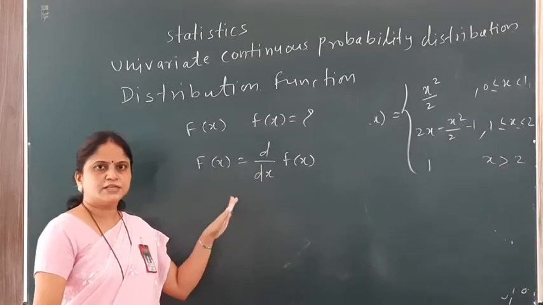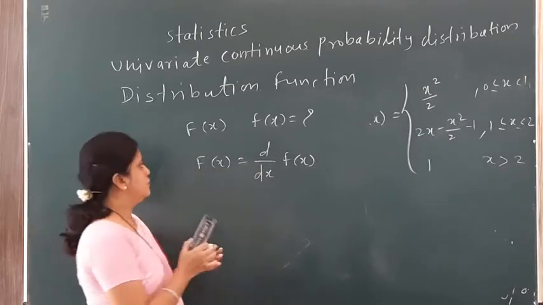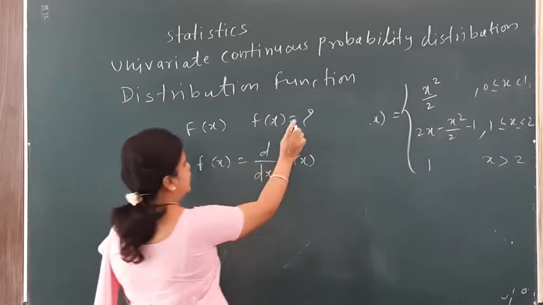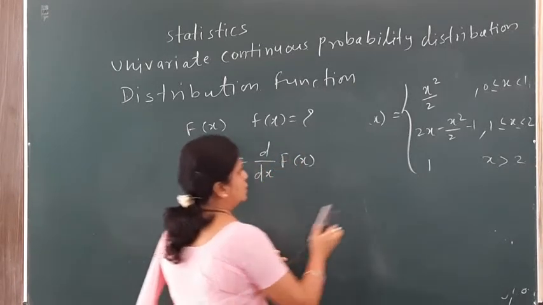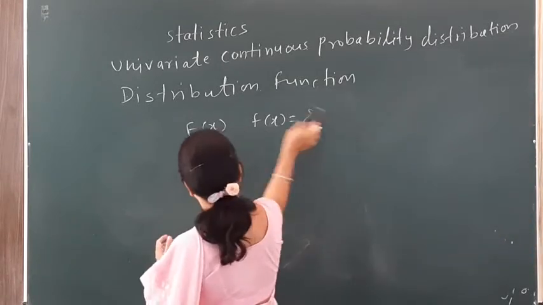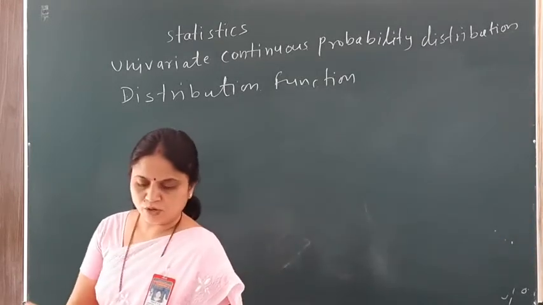Simply, after finding the derivative, I get small f(x), the derivative of capital F(x). So this is the formula for finding the PDF. Now we have one example of this type.